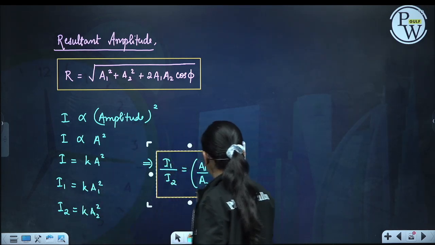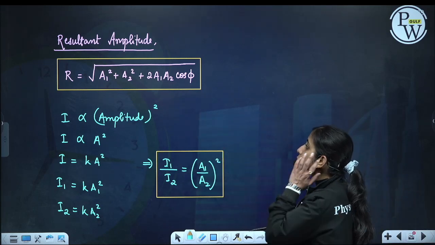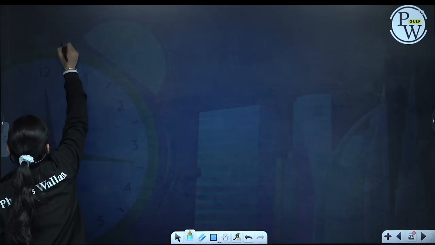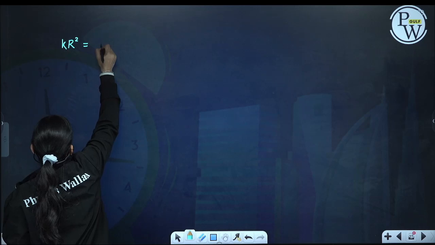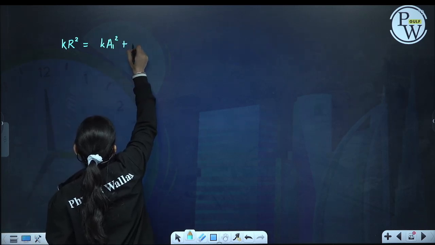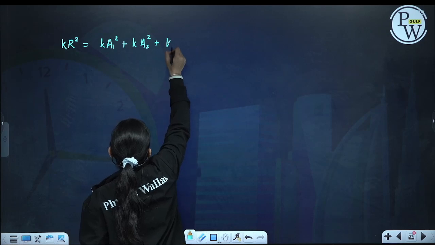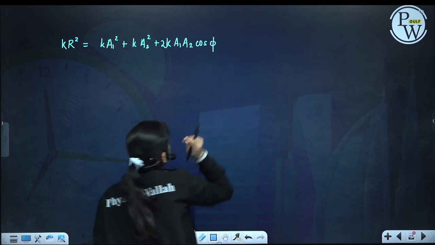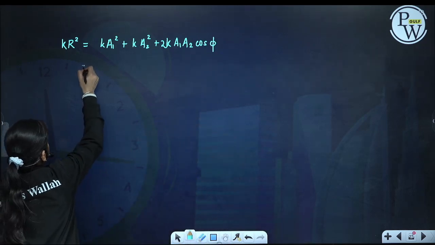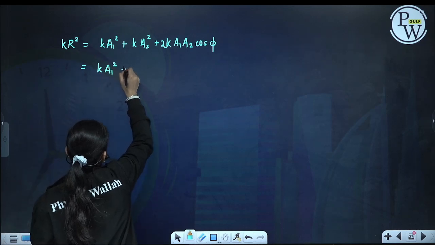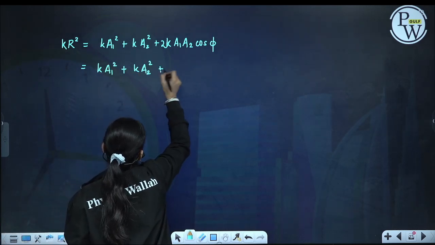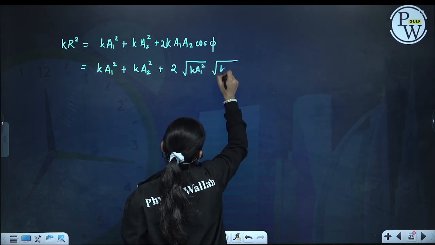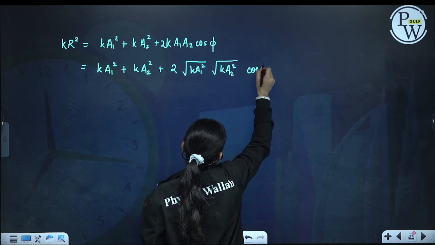Now if we square both sides of the amplitude formula and multiply by k, k R square will give k a1 square plus k a2 square plus 2 k a1 a2 cos phi. Modifying it a little, write it as k a1 square plus k a2 square plus 2 under root of k a1 square into under root of k a2 square into cos phi.